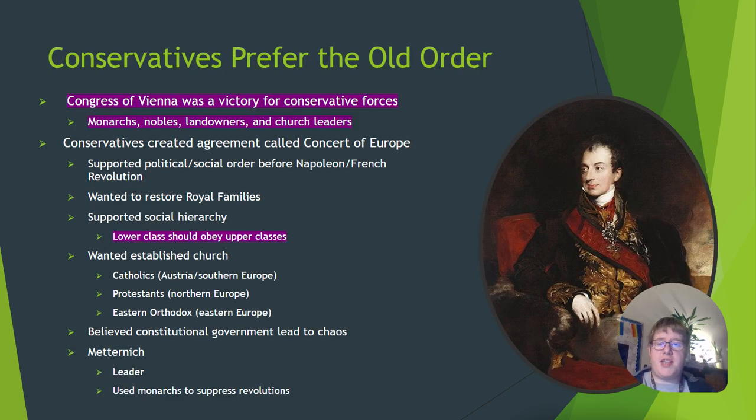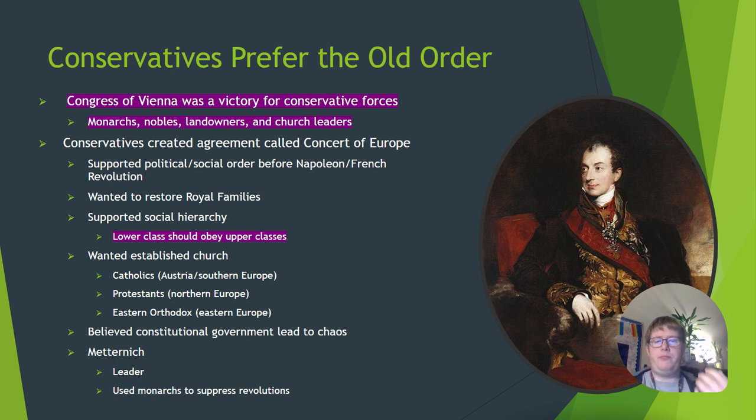So it's important to understand conservatives are going to prefer the old order. The Congress of Vienna, if you remember when we finished Napoleon, this was a victory for conservative forces, mainly monarchs, nobles, landowners, and church leaders, because this further established the system that they were the ones in power. It supported the political and social order prior to Napoleon and the French Revolution, wanting to restore royal families under the idea of legitimacy and supporting a strict social hierarchy, where the lower classes should obey the upper classes.